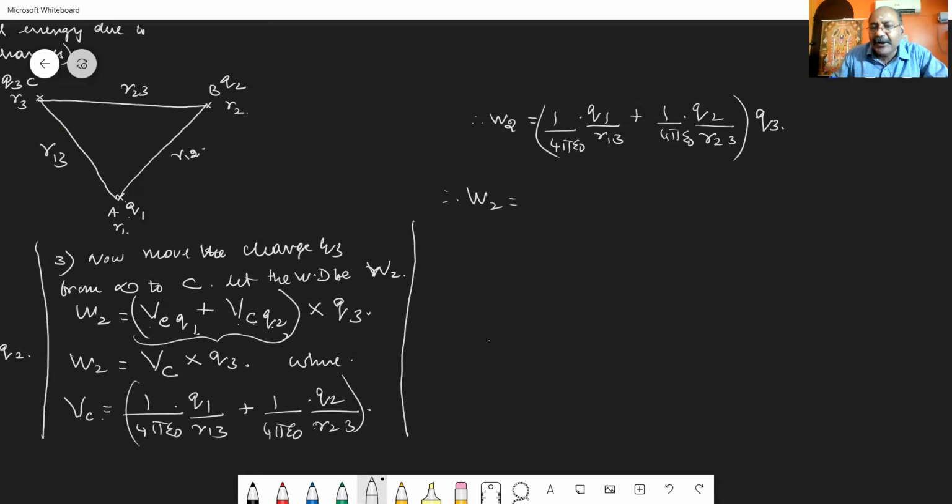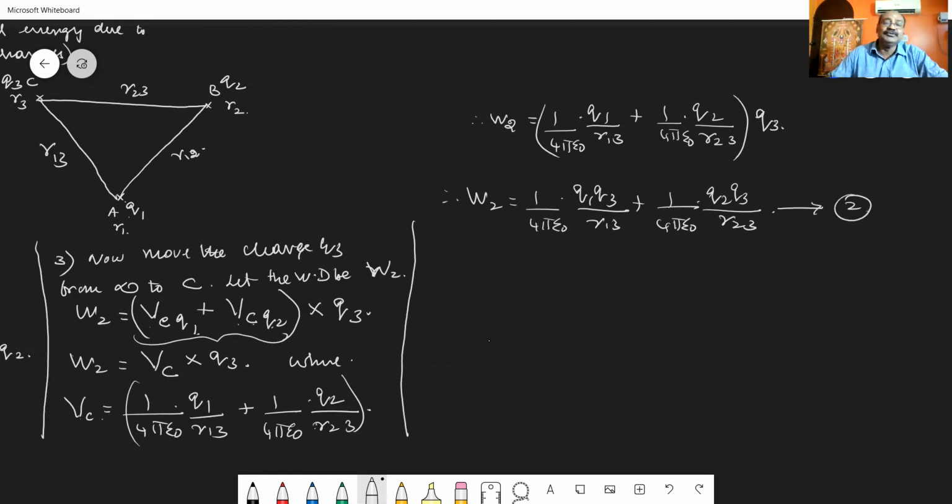Therefore, the work done W2 is equal to 1 divided by 4 pi epsilon 0 into Q1 into Q3 by R13 plus 1 divided by 4 pi epsilon 0 into Q2 into Q3 divided by R23. Take this as equation number 2.